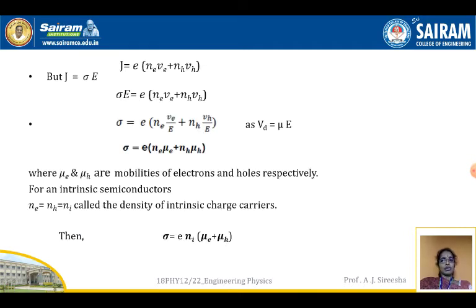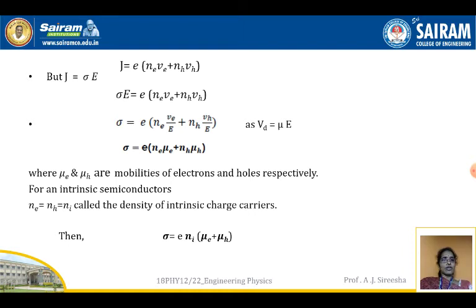Therefore, we know that J is equal to sigma E. We have seen in the previous sessions J is equal to sigma E. Substitute the value of J as sigma E and rearrange the terms. Sigma is equal to e into (Ne VE by E plus NH VH by E).